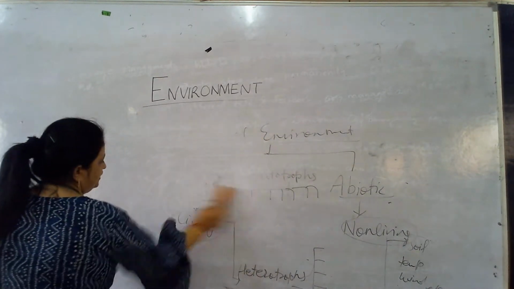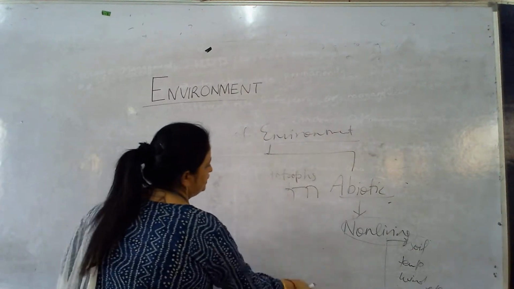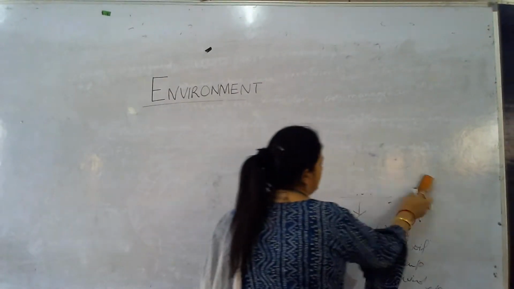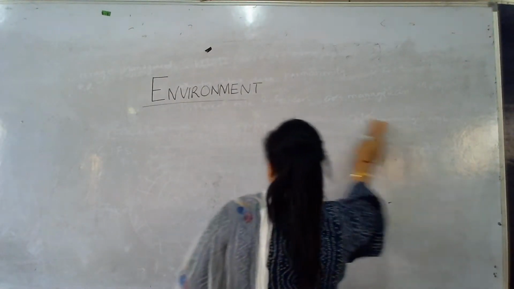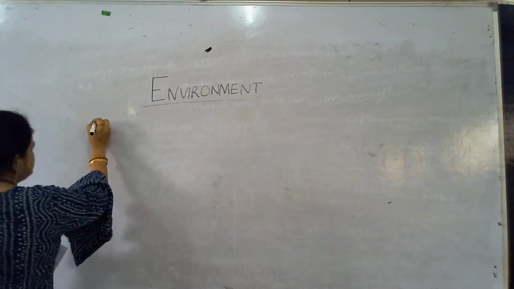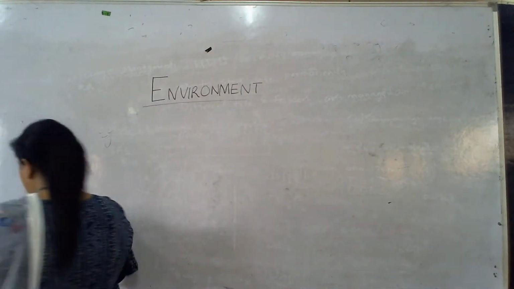First of all, when we talk about the environment, then we discuss the segments of environment. What are the general segments of environment?